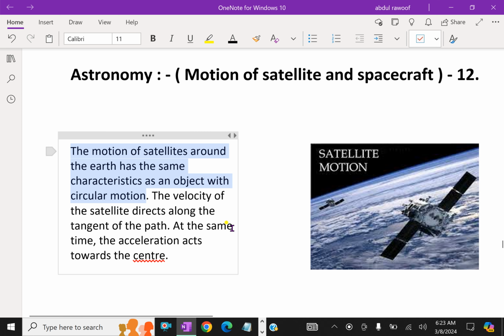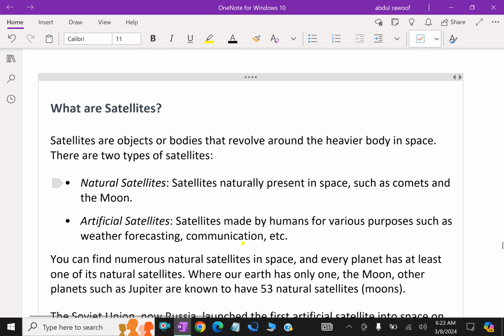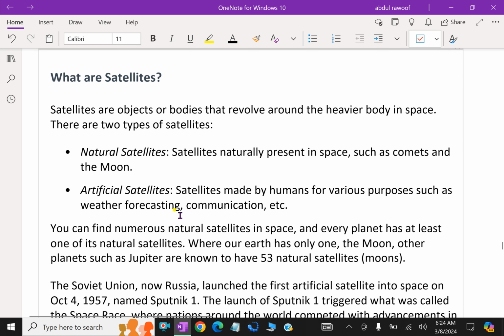Now, further discussion. The motion of satellites around the Earth has the same characteristics as an object in circular motion. The velocity of the satellite is directed along the tangent of the path. At the same time, the acceleration acts towards the center. What are satellites? We will explain. Satellites are objects or bodies that revolve around a heavier body in space.